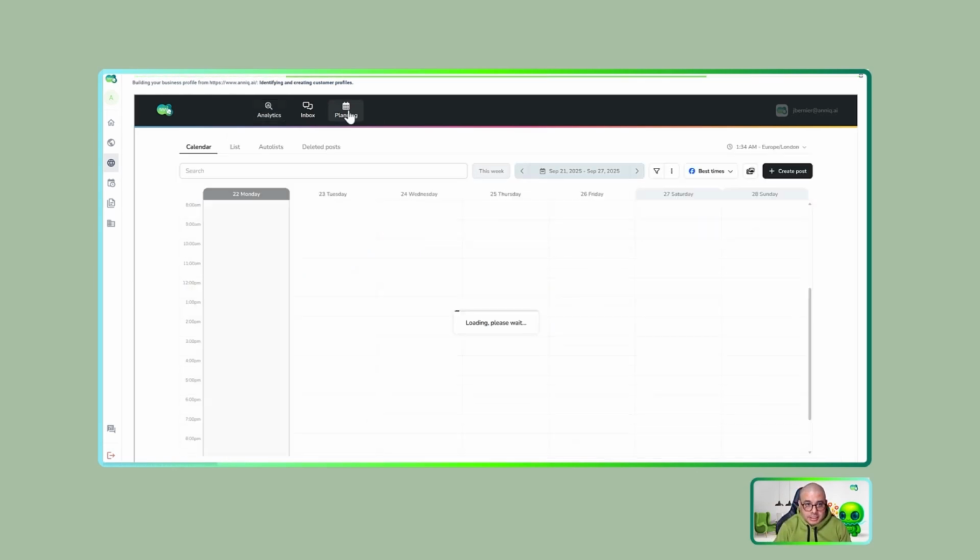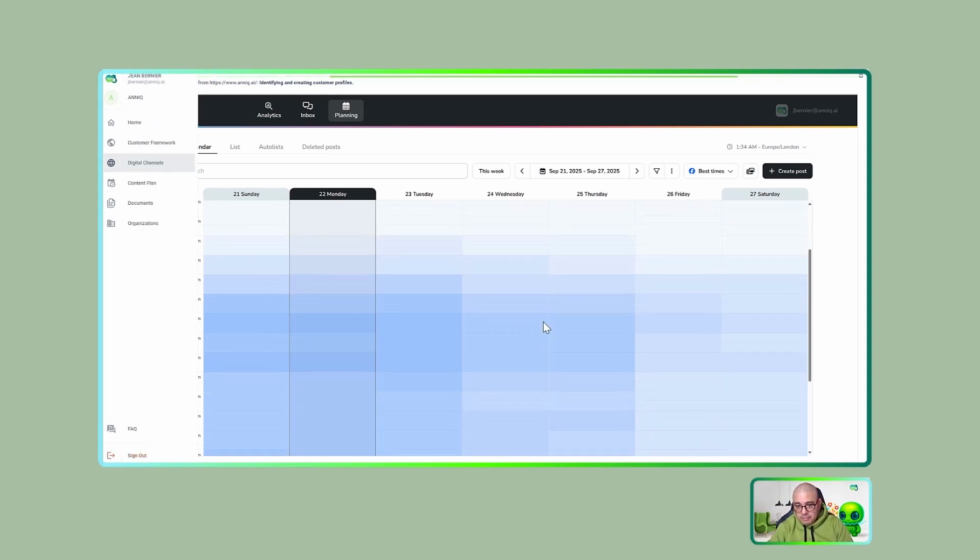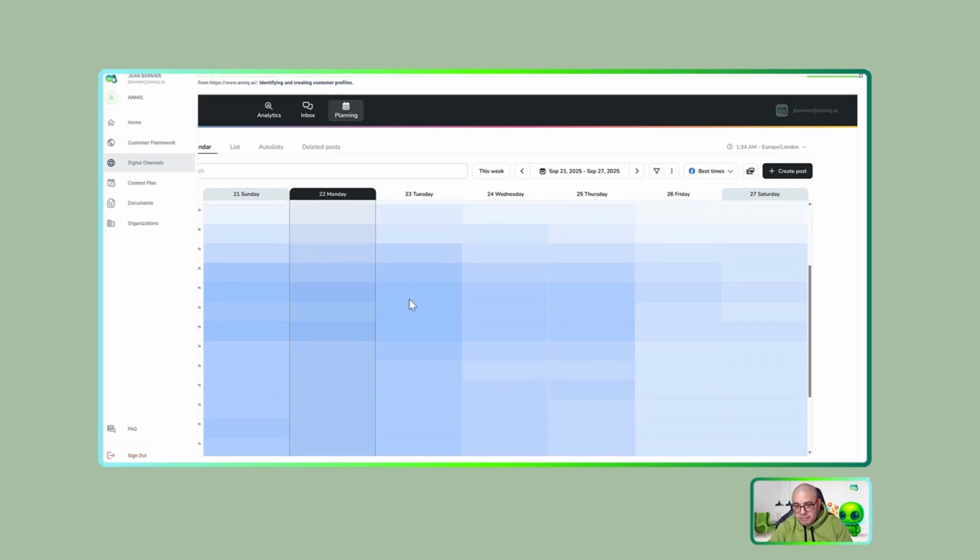Last but not least, in this module, you can get access to the content that is published in your social media. Here, as it is a new fresh account, just for demo purposes, I don't have any content here, but you can see these different blue sections, and sometimes one is bolder than another.